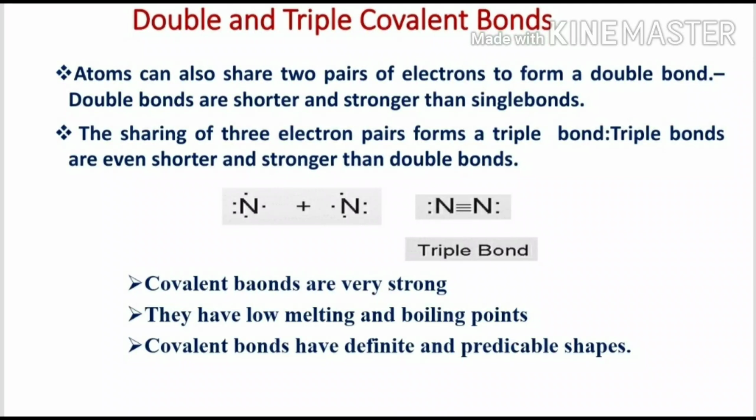For example, between two nitrogen atoms there is a triple bond. So we see that covalent bonds are very strong bonds. They have low melting and boiling points. Covalent bonds have definite and predictable shapes. So these are some characteristics of covalent bonds: they are very strong in nature, they have low melting and boiling points, and they have very definite and predictable shapes.